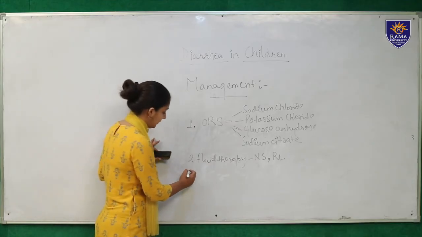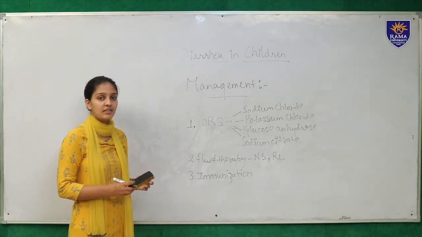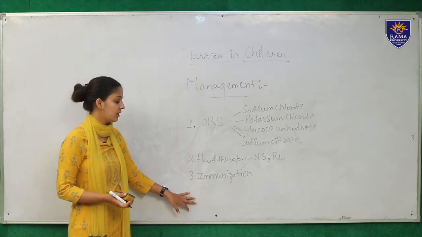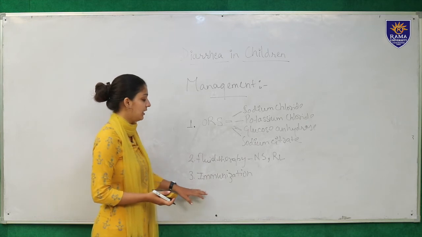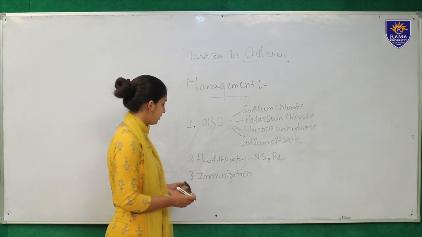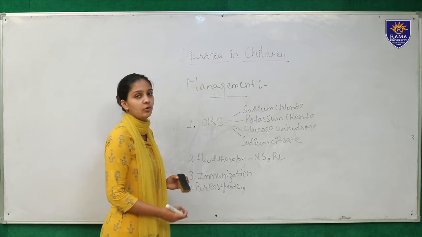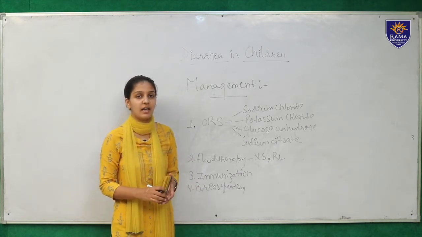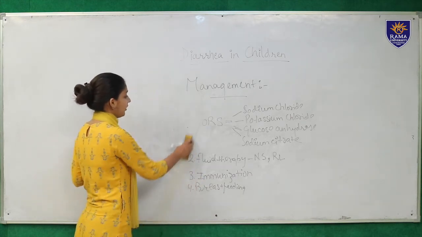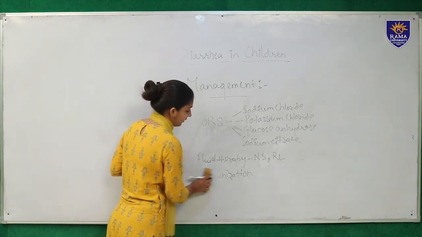After fluid therapy, the management includes your immunization. Immunization, your vaccination, is a must to prevent diarrhea. A child should undergo complete immunization to prevent any diseases, and mainly your rotavirus vaccine, which prevents the children from diarrhea. So immunization is important. Next is your breastfeeding. We should advise the mother to provide exclusive breastfeeding for 6 months and complementary breastfeeding up to 2 years. So breastfeeding is important for the child's maturation, for the child's growth, and preventing the child from diarrhea.